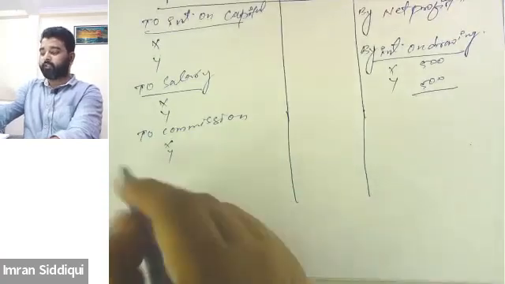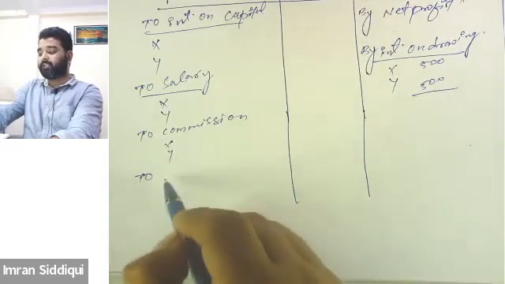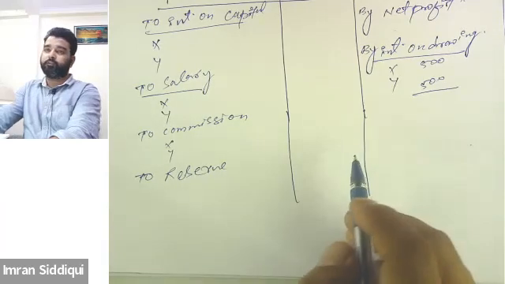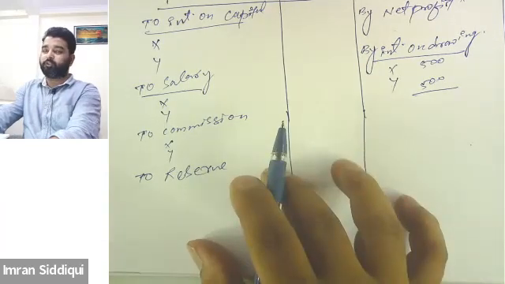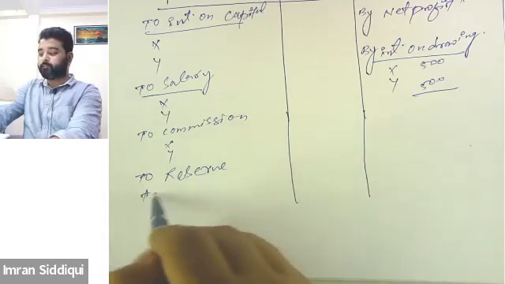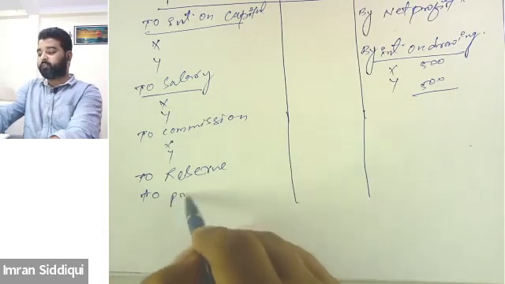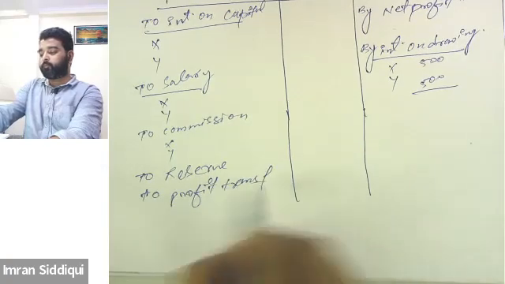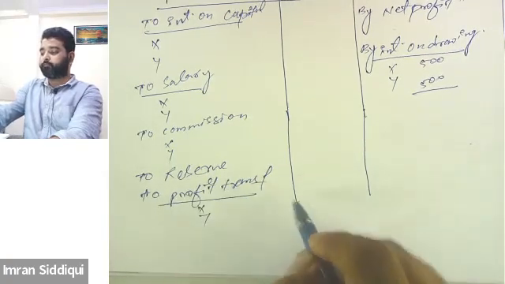And if we are maintaining any reserves out of profit, then such reserve needs to be recorded on the debit side of the P&L appropriation, and then the remaining profit will be divided among the partners, profit transferred to X and Y, whoever the partners are.